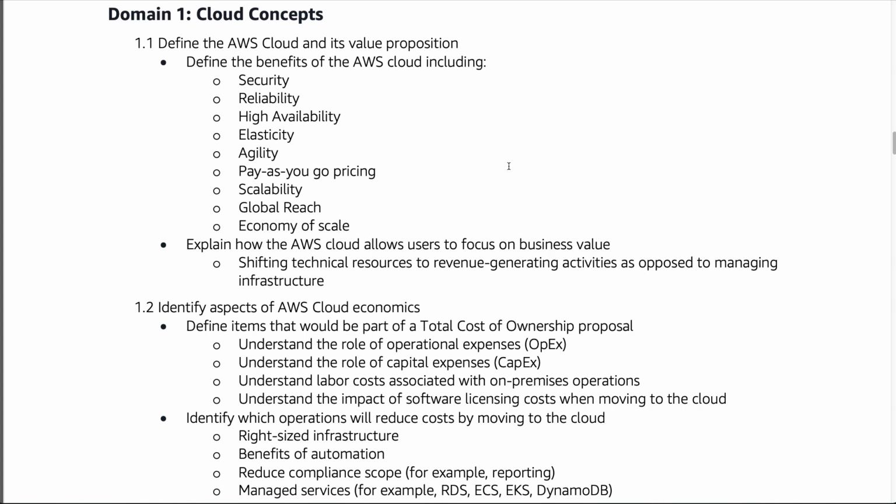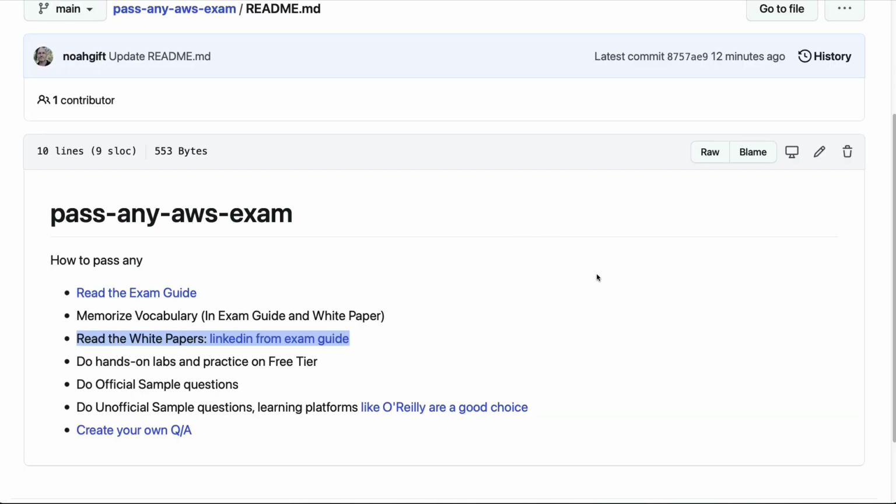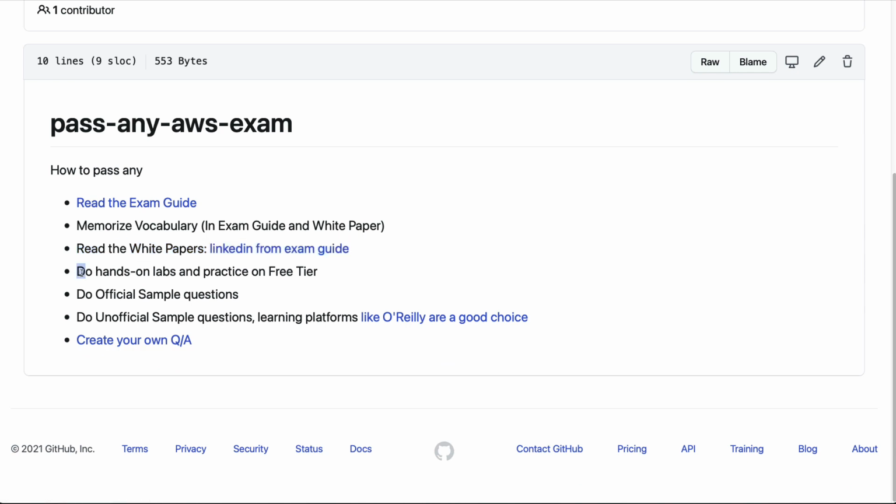That's my recommendation of how to pass any AWS exam. Okay, let's move to the next section here, which is doing hands-on labs and practice on the free tier.